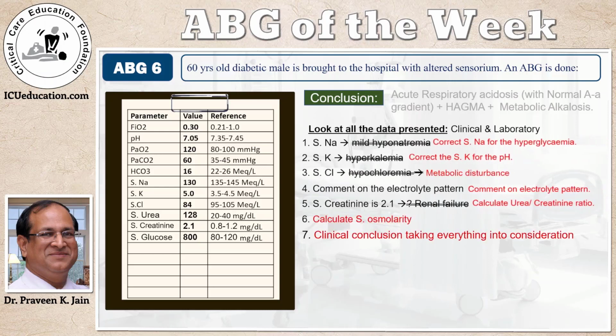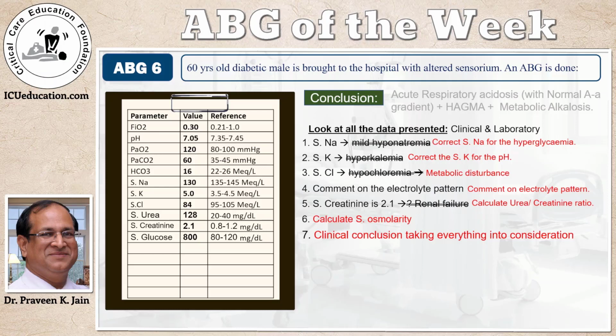So let's look at what we need to do. We cannot take data, especially the electrolytes, at face value. In the presence of high glucose, the serum sodium needs to be corrected for hyperglycemia. With the abnormal pH, the serum potassium needs to be corrected for the pH. You need to look at the serum chloride because it may be your clue to a metabolic disturbance.